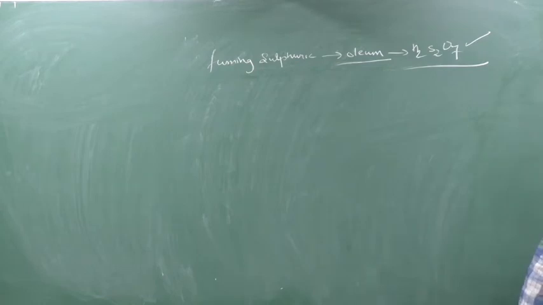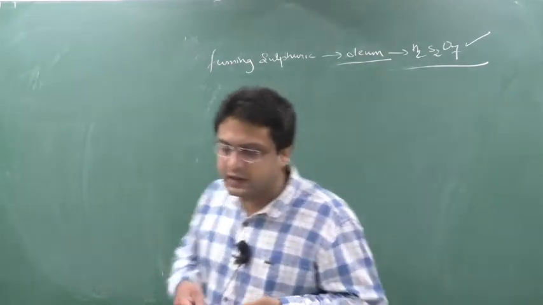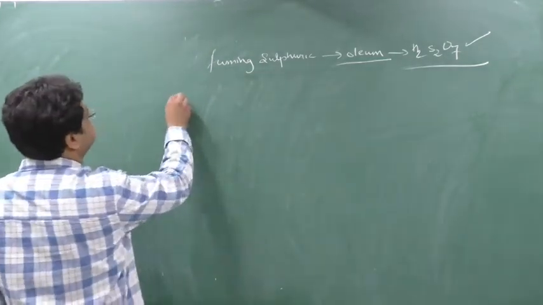Clear? So next question, write down. This is important.